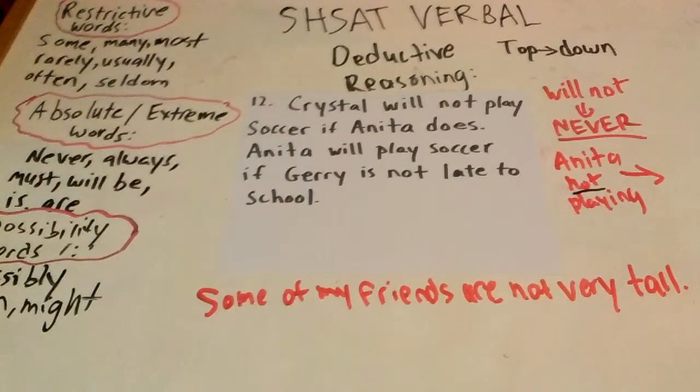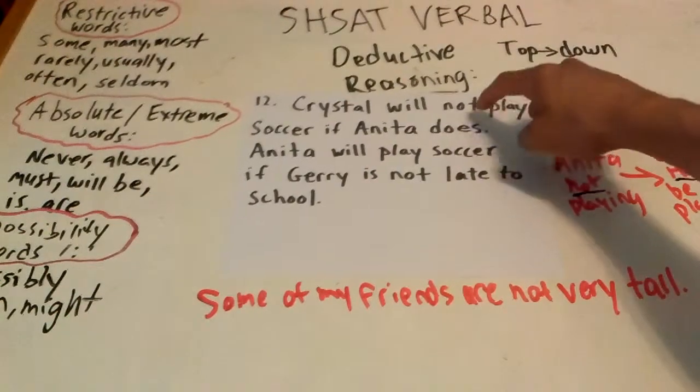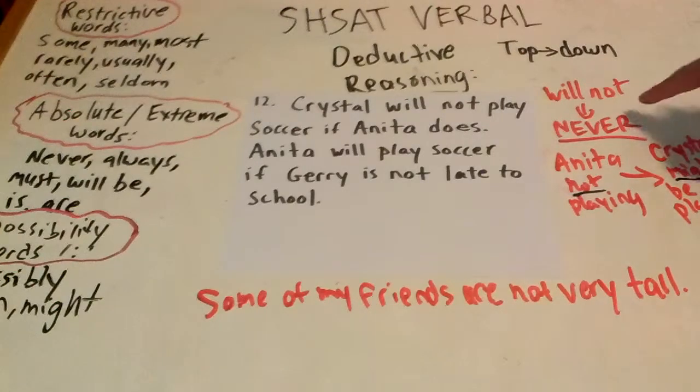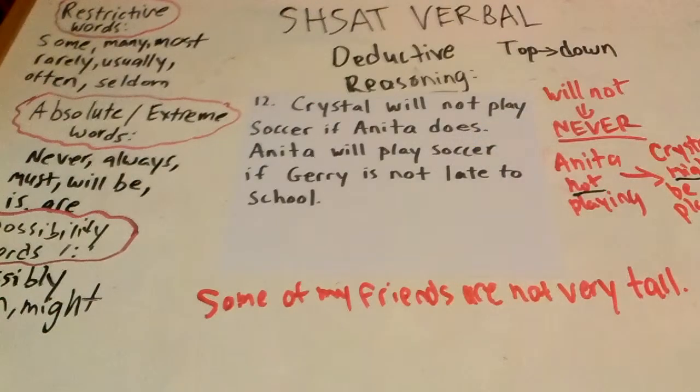If Anita is not playing, then what? Then Crystal, here's the most important word, might be playing. Here's a complement: if Anita is not playing, then Crystal might be playing. But if Anita is playing, then Crystal is definitely not playing. This here is the proper complement to that first sentence.